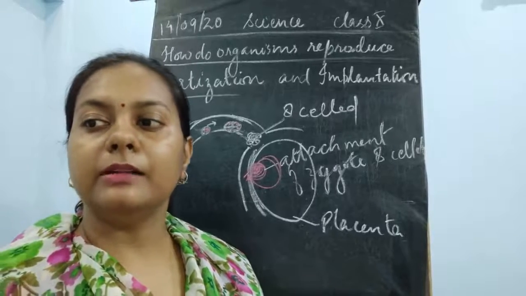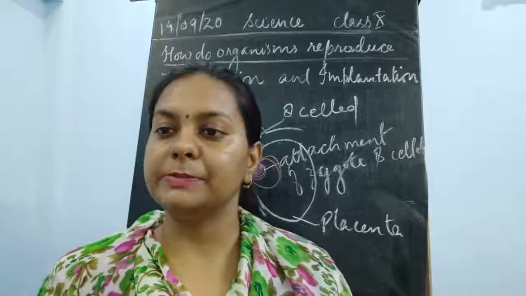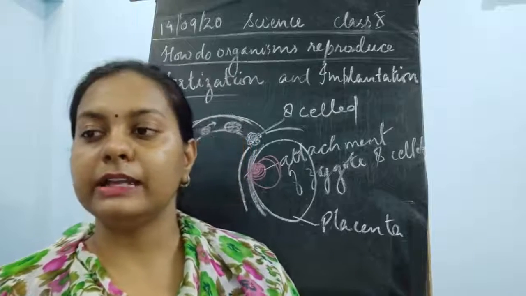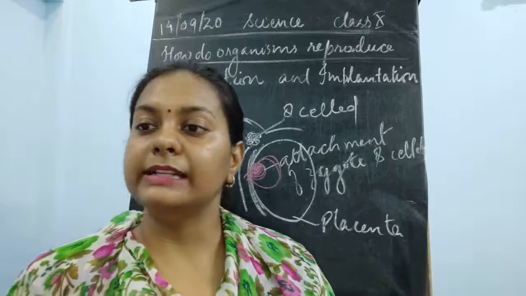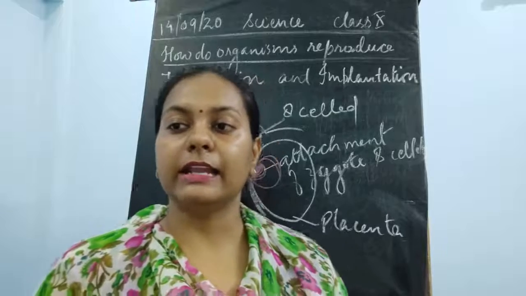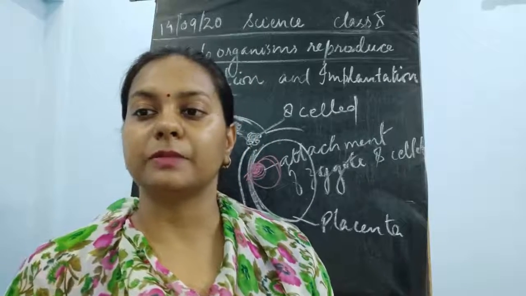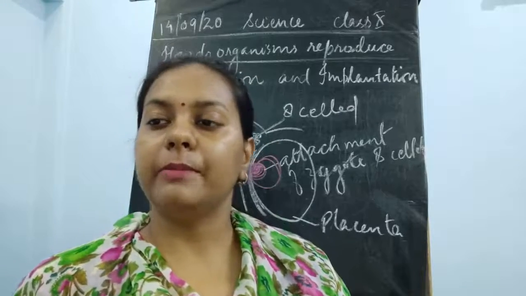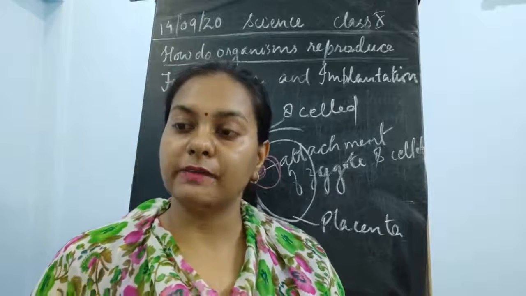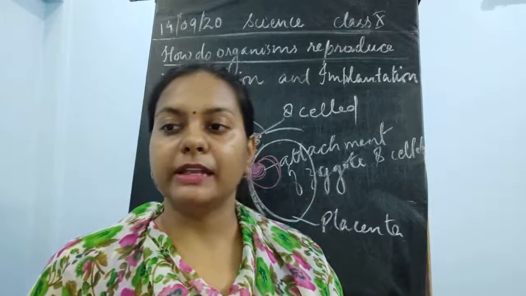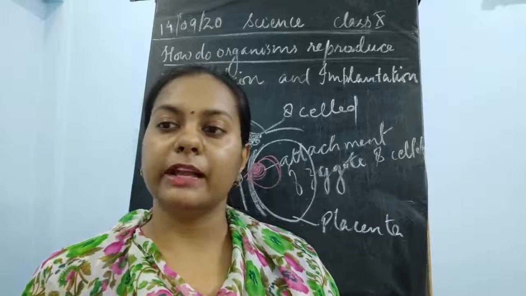On the mother's side, the blood spaces are there, which are surrounded by the villi. Now this provides a larger surface area for glucose and oxygen, which pass from the mother to the embryo. The developing embryo also generates waste products, which are removed by transferring them into the mother's body with the help of the placenta.